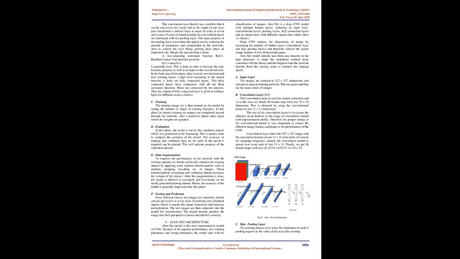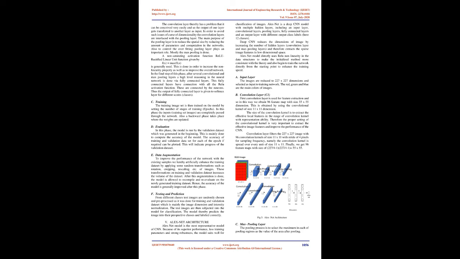A non-saturating activation function, the rectified linear unit ReLU, given by f(x) = max(0, x), is generally used. This is done in order to increase the nonlinearity property as well as to improve the overall network. In the final step of this phase, after several convolutional and max pooling layers, high-level reasoning in the neural network is done by fully connected layers. These fully connected layers have connections with all the ReLU activations. Thus the output of the fully connected layer is given to the softmax layer for different class scores.